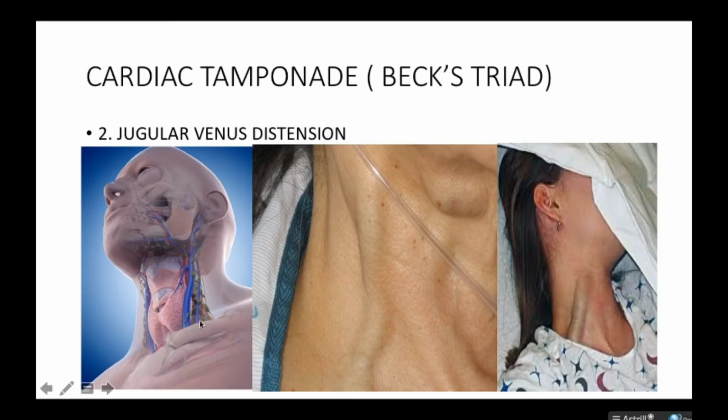And that is what you see over here. Blood from the heart is being pressed backwards into the veins. And that is why the jugular veins extend. As you can see in these three pictures, the jugular veins are distended, enlarged, and that is also a sign of the Beck's triad in cardiac tamponade.